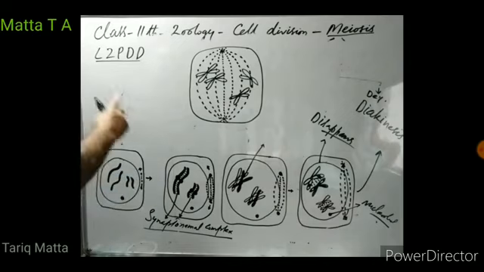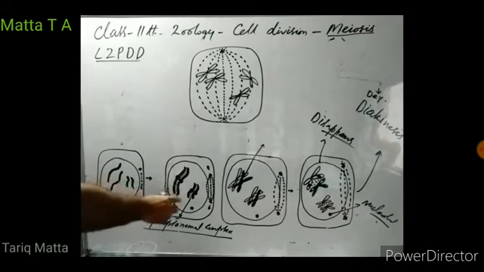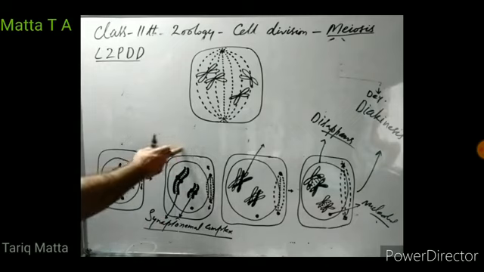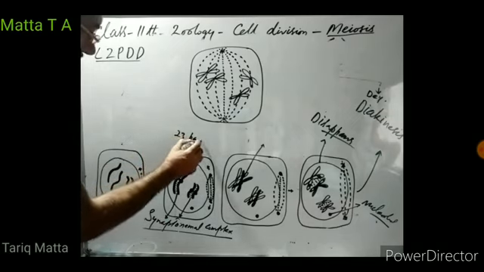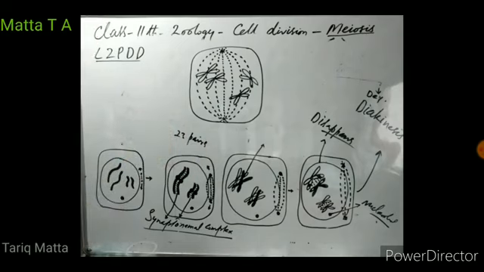Then what happens in the zygoneme? In zygoneme, homologous chromosomes form pairs. So in human cells, 23 pairs of chromosomes will be formed in zygoneme. How do these pairs remain stuck together?